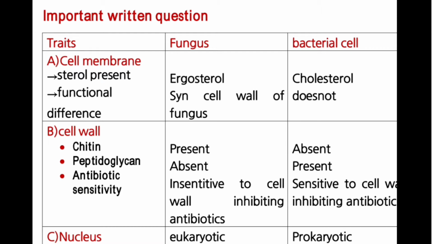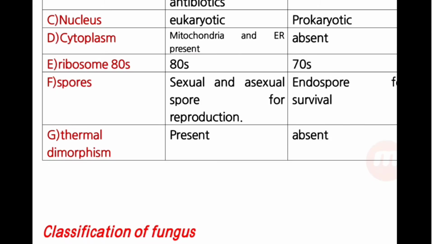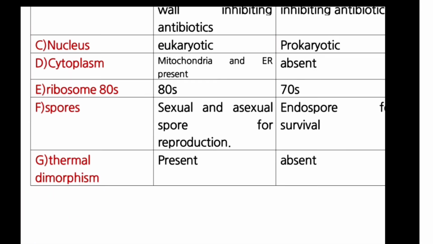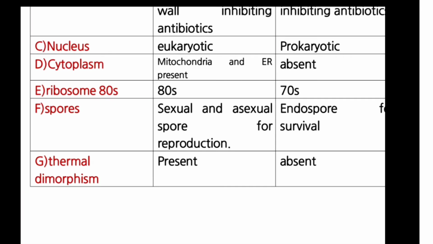Peptidoglycan is present in bacterial cell. Antibiotic sensitivity means the antibiotic drugs are sensitive to the peptidoglycan layer. So in case of bacterial cell it is sensitive, in fungus it is not sensitive. Nucleus is eukaryotic in fungus, in bacterial cell it is prokaryotic. Cytoplasm: mitochondria and the endoplasmic reticulum present, in bacterial cell absent. Ribosome 80S, bacterial cell 70S. Spores: sexual and asexual spores for the reproduction, endospore for the survival.